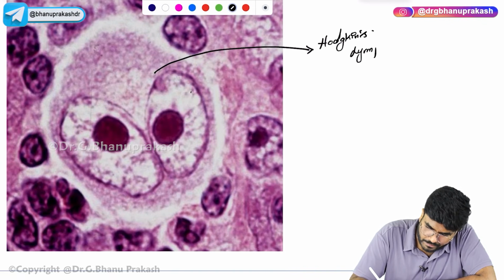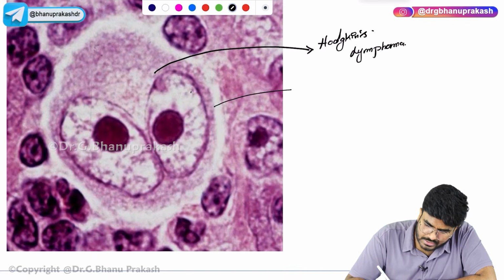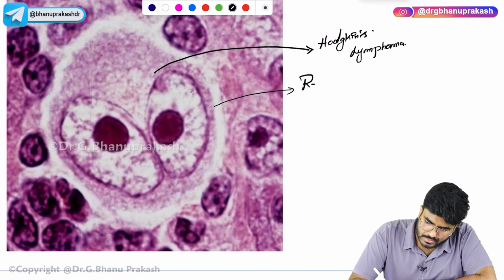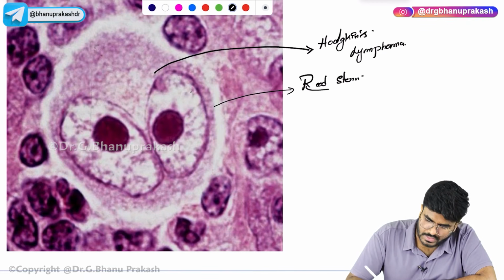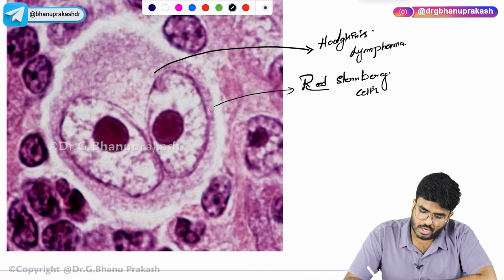This giant cell is called the RS cell, Reed-Sternberg cell. So, Reed-Sternberg cells are seen in Hodgkin's lymphoma.